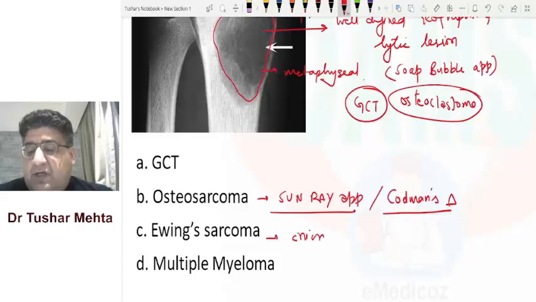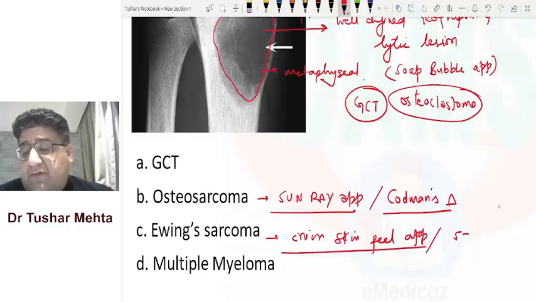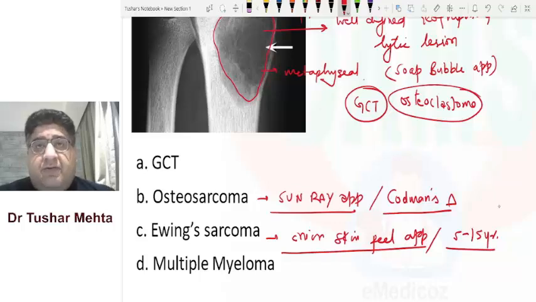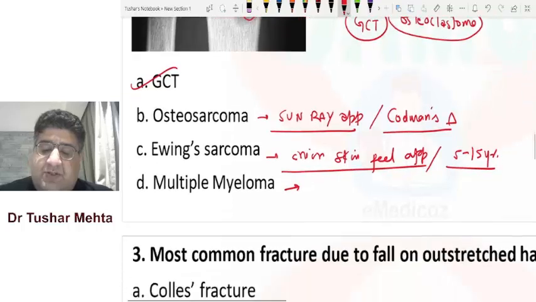Here you will see onion skin or onion peel appearance. Plus, most importantly, the 5 to 15 year age group would have been mentioned, and the patient would not be skeletally mature. The X-ray should have been given and the diaphyseal area should have been involved. Nothing like this has happened. Multiple myeloma, come on, you can't have a single lytic lesion like that. So the answer has to be GCT.